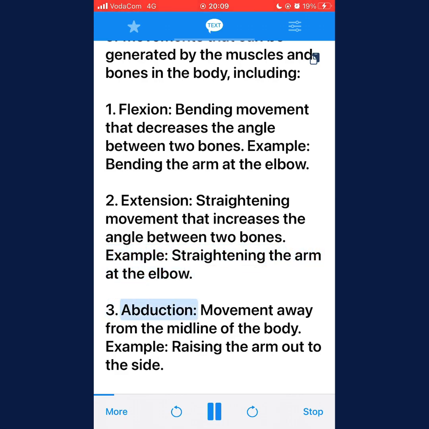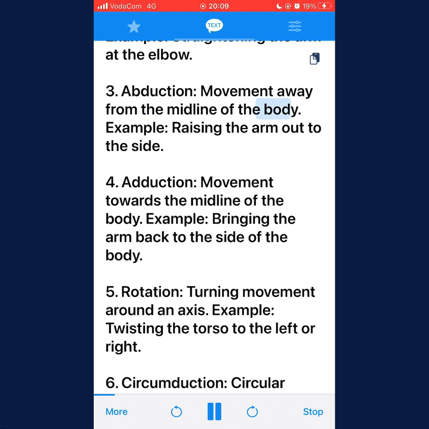3. Abduction, movement away from the midline of the body. Example, raising the arm out to the side. 4. Adduction, movement towards the midline of the body. Example, bringing the arm back to the side of the body.